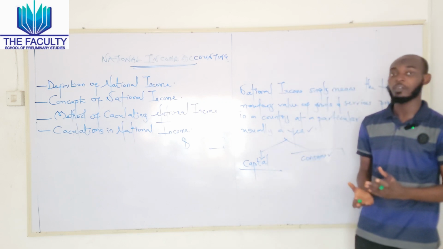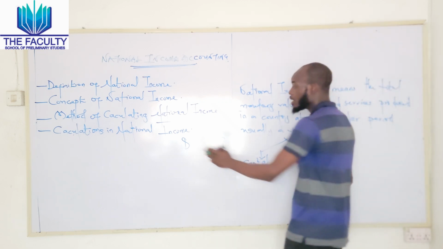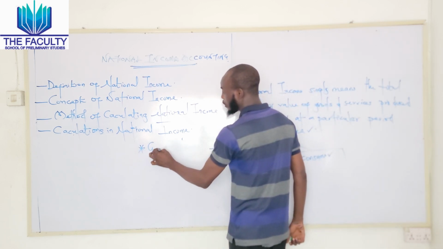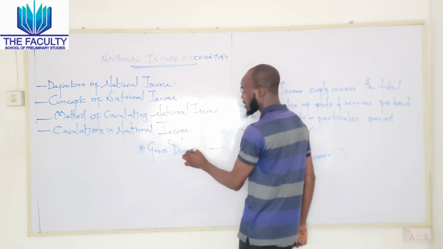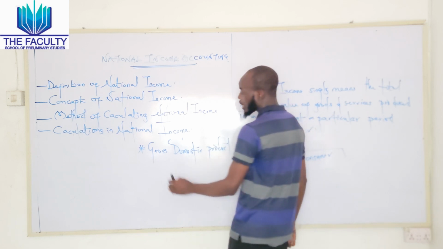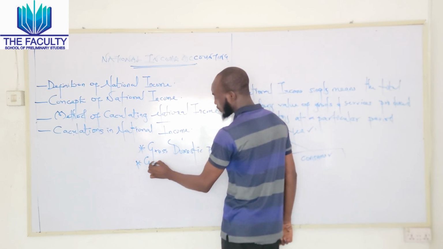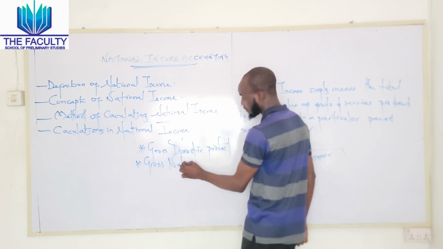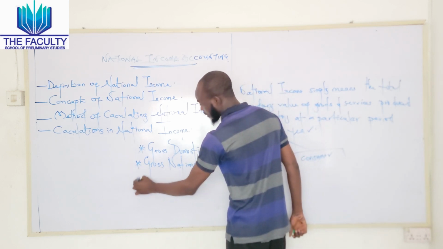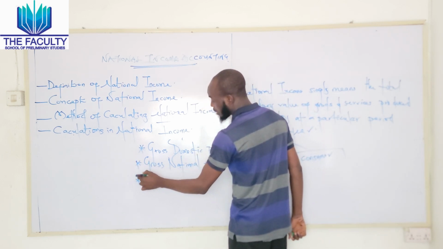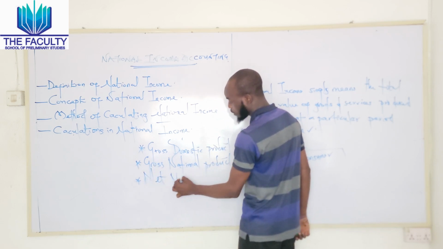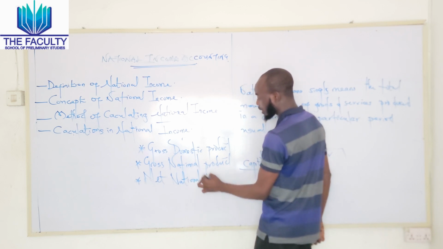Now, we have various types, or we can call it the concepts, of national income. The first one is the gross domestic product, which is very important. The second one is gross national product. The third one is net national product.